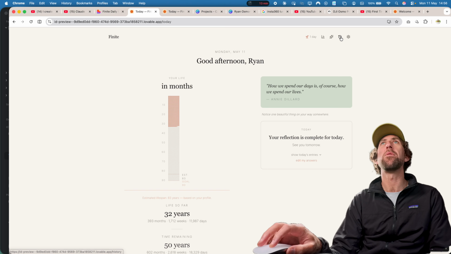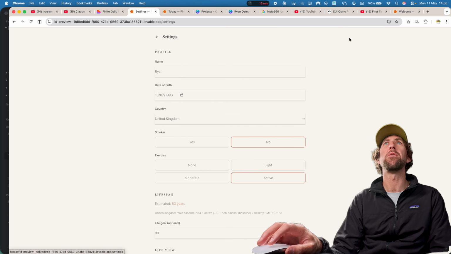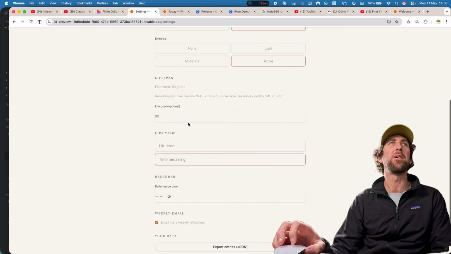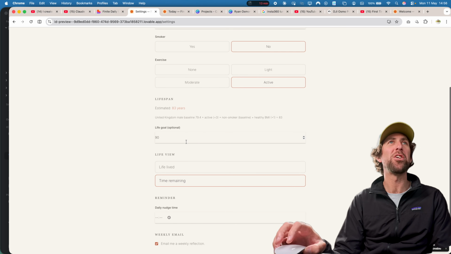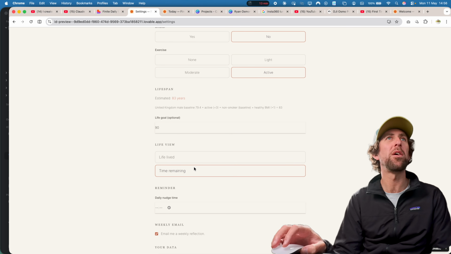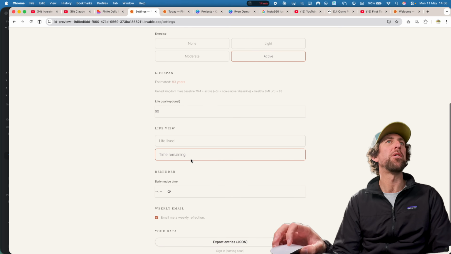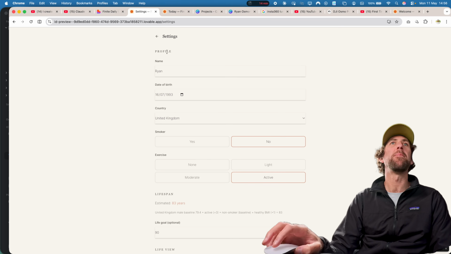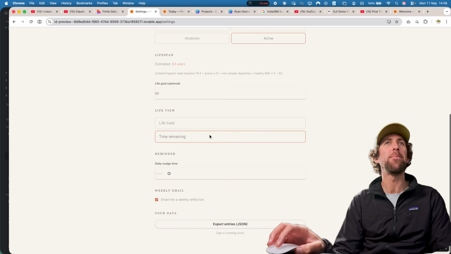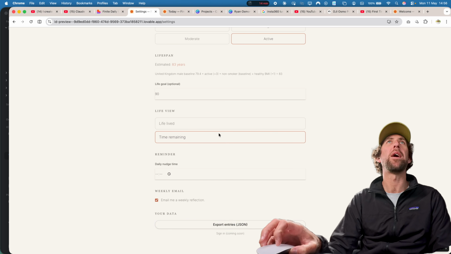And then, of course, you have your settings here, so you can change some of your data if you start smoking or something. You can add that in. You can change your goal. If you're sick of seeing how much time you have remaining, you can switch that around as well. And you can give yourself prompts to do this every day. And then you can also export that as well.